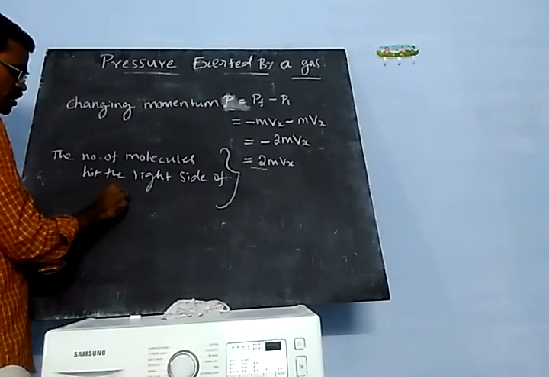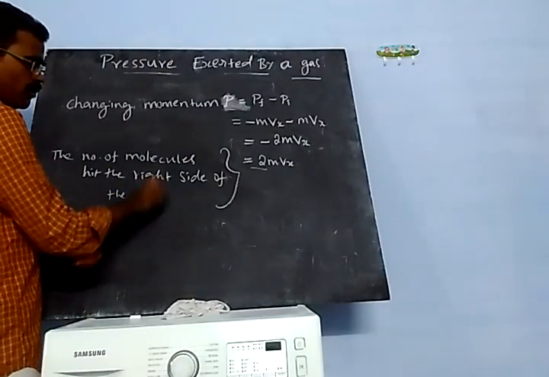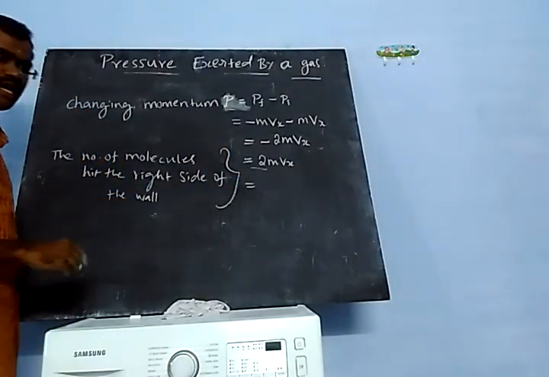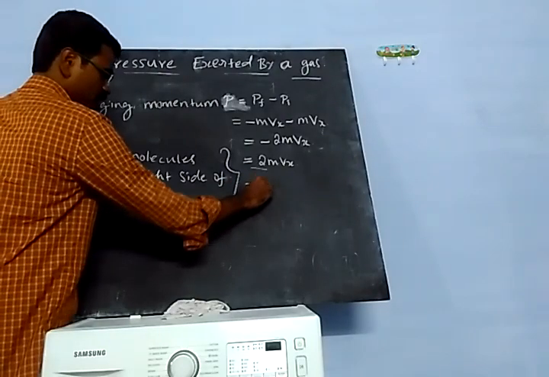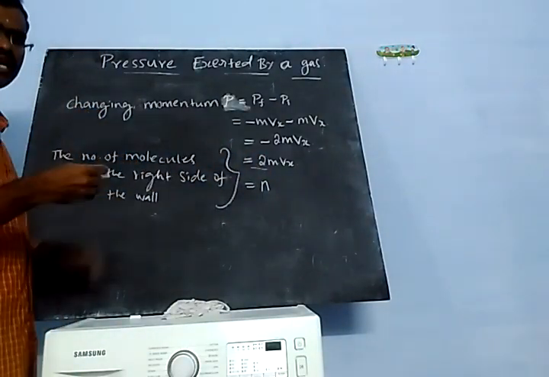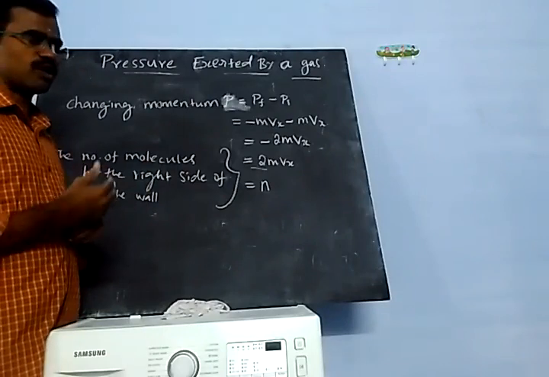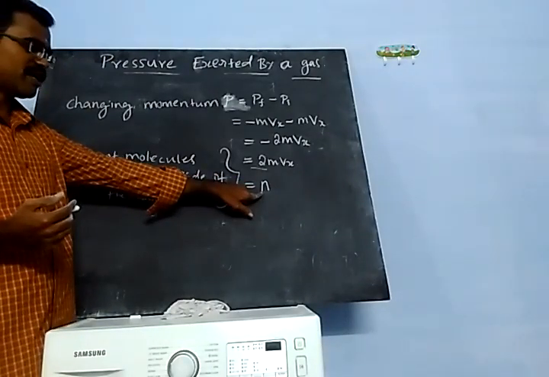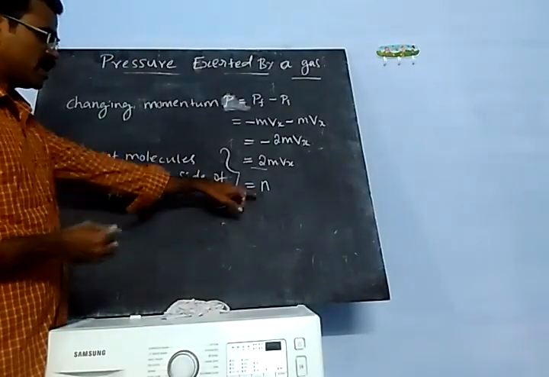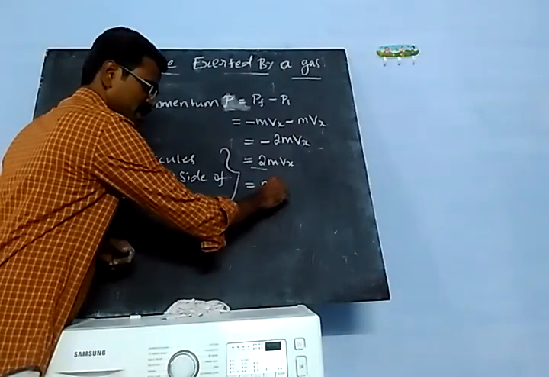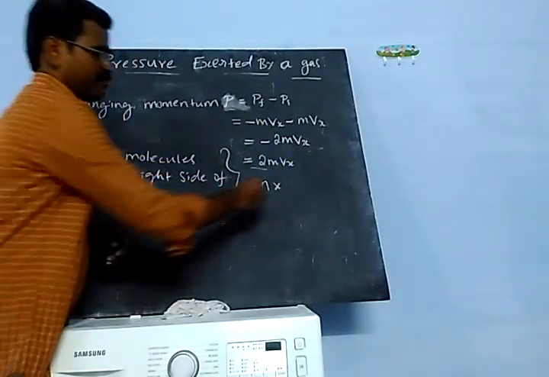Right side of the wall is equal to number density, because per unit volume how much number is hitting, okay, we want to find out. So only you can multiply the number density into volume.